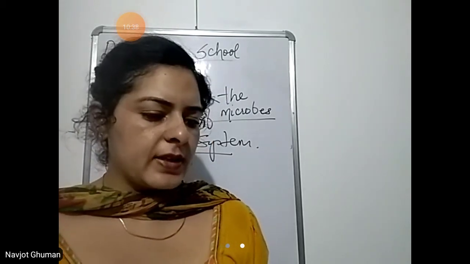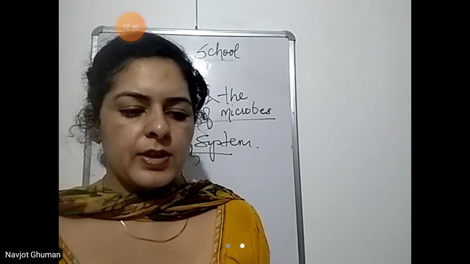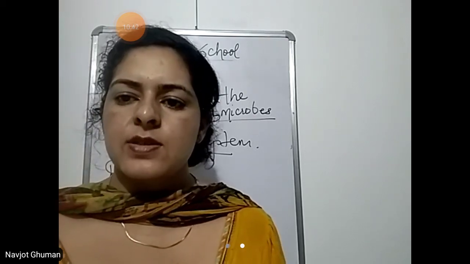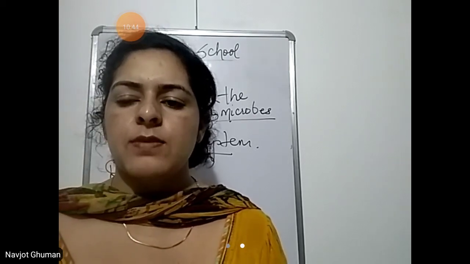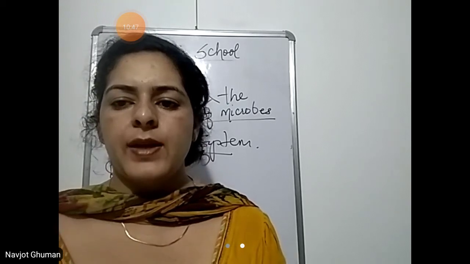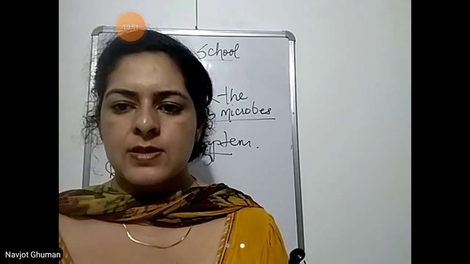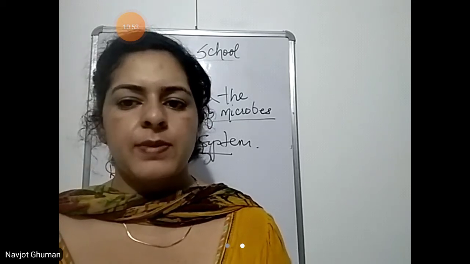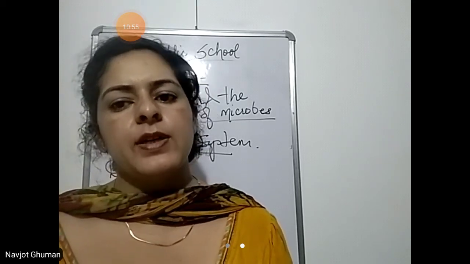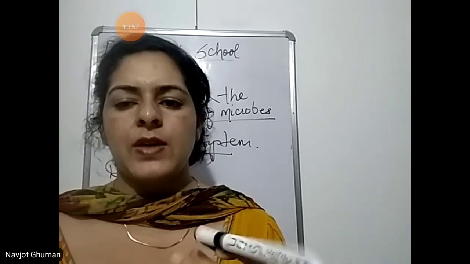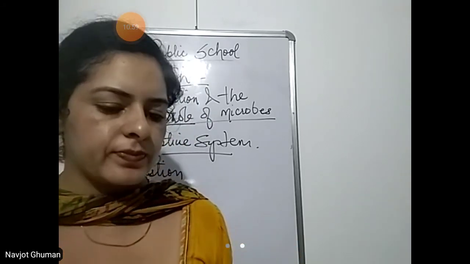Next, there was an activity to observe the effect of digestion that we read. Digestion itself starts in the mouth only. If you take a piece of bread and you bite it, start chewing it, after some time you feel sweetness. So what it shows is that bread has carbohydrates. Carbohydrates break into sugars when you chew it.